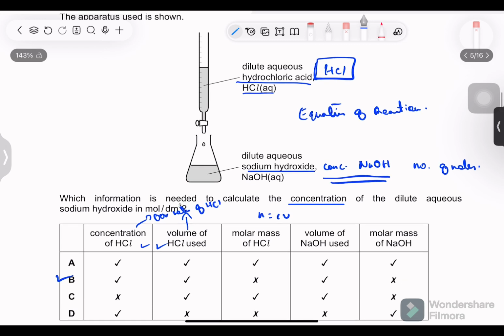Next, volume of NaOH used. Yes, we do need to know that. And molar mass of NaOH, again, there is no need for that.